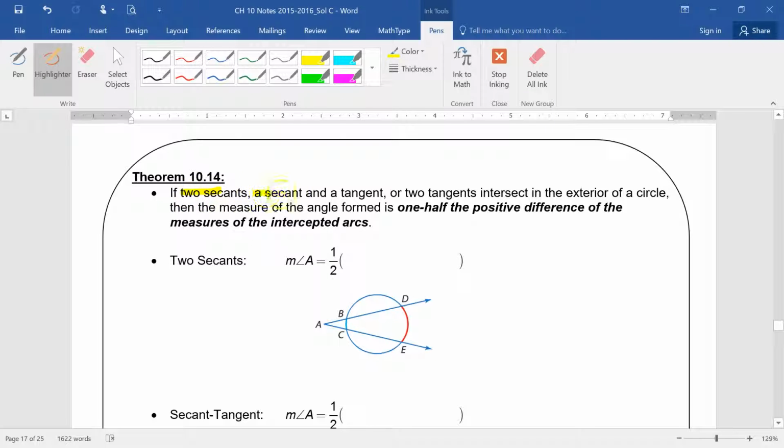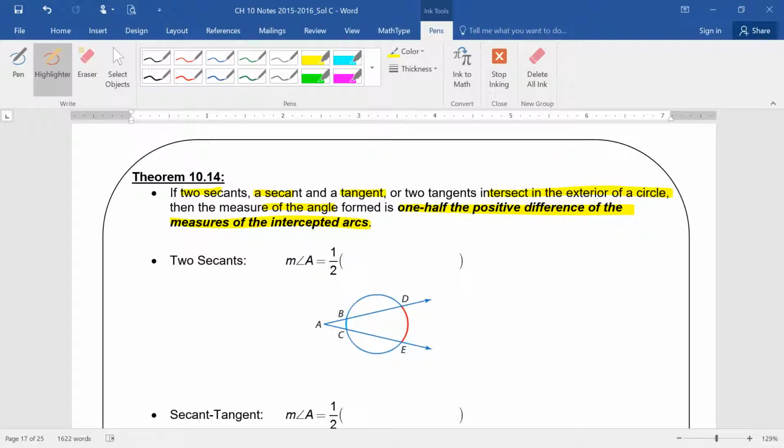So if you have these combinations that intersect in the exterior of a circle, then the measure of the angle is 1/2 the positive difference of the measures of the two intercepted arcs. It's a mouthful, okay? The positive difference of the measures of the intercepted arcs.